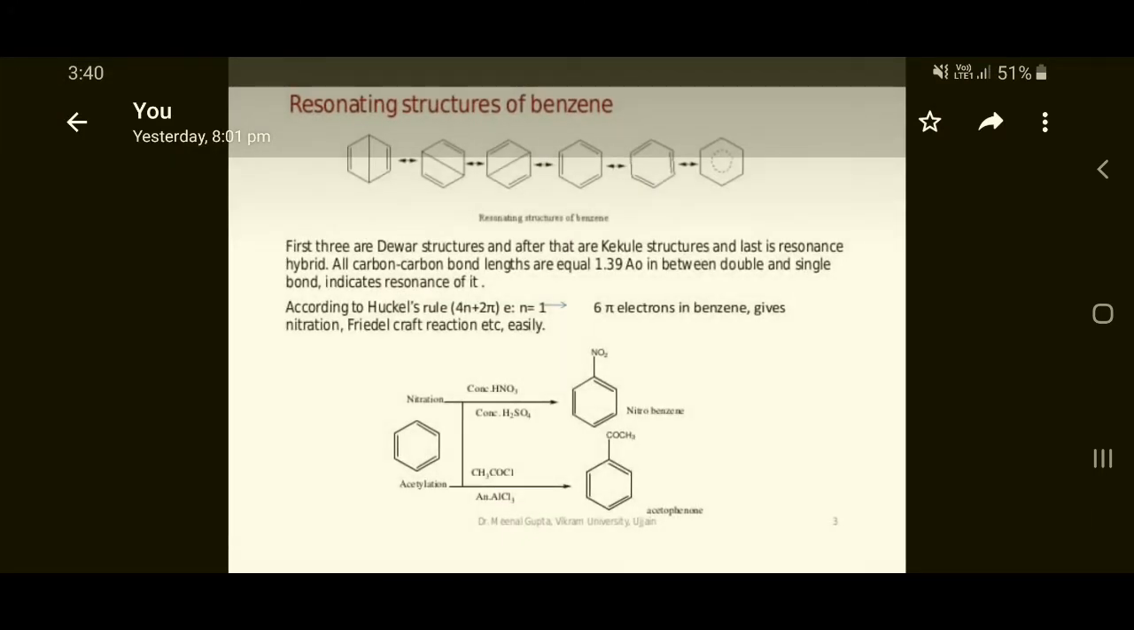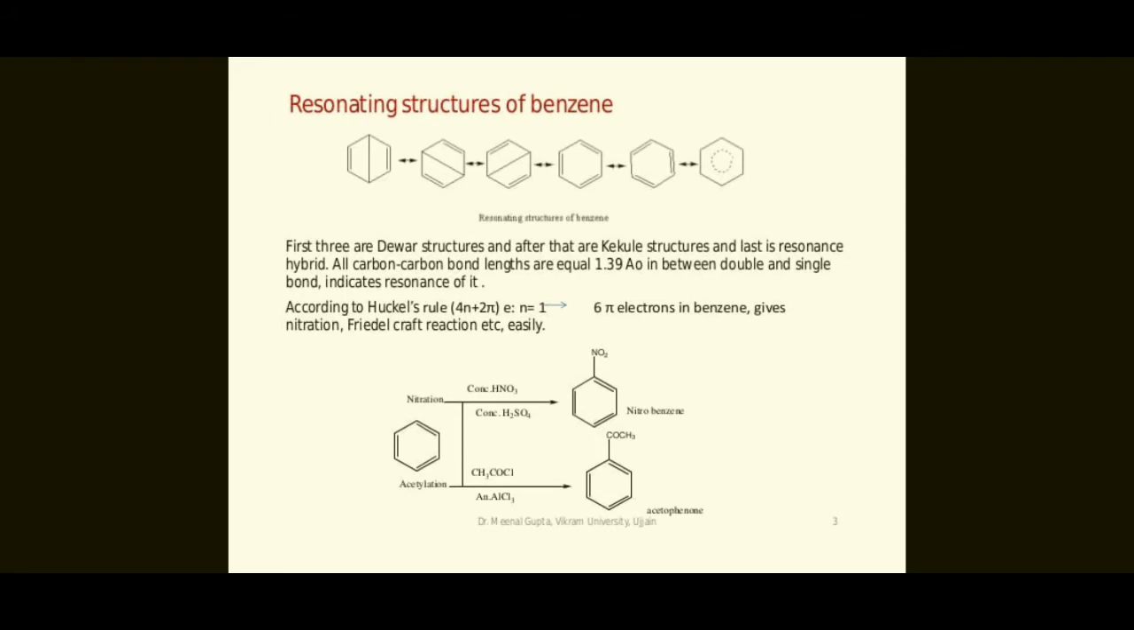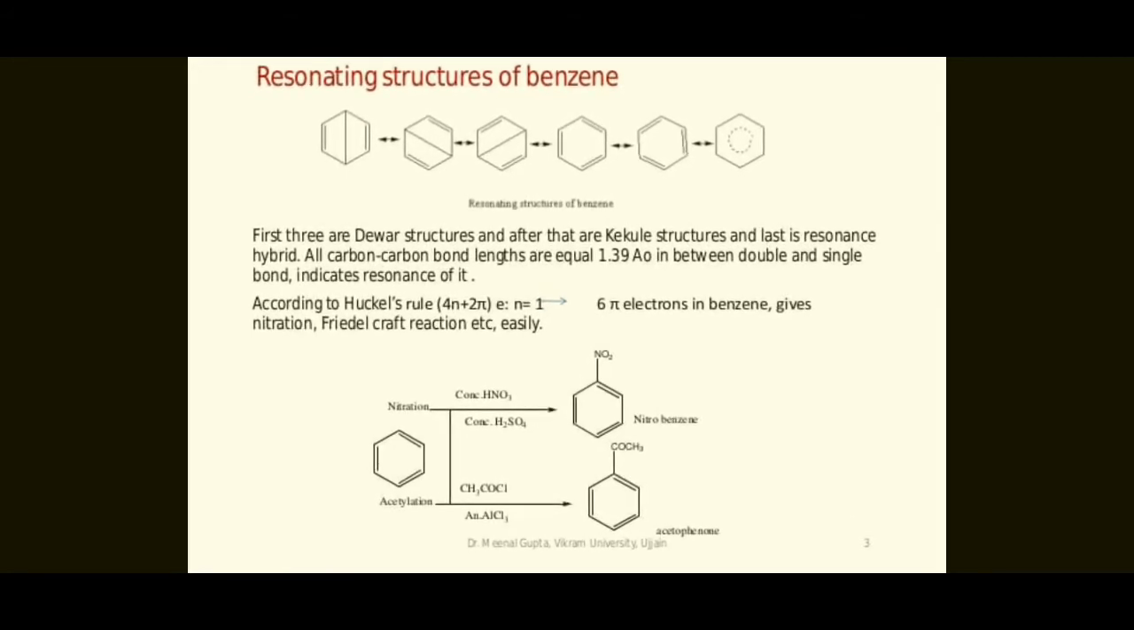Resonating structures of benzene. Now we discuss the resonating structures of benzene. There are a total of 5 resonating structures: 2 Kekulé and 3 Dewar structures. The first 3 are Dewar structures, after that are Kekulé structures, and the last is the resonance hybrid. All carbon-carbon bond lengths are equal to 1.39 angstroms, in between double bond and single bond. So this indicates resonance of benzene.